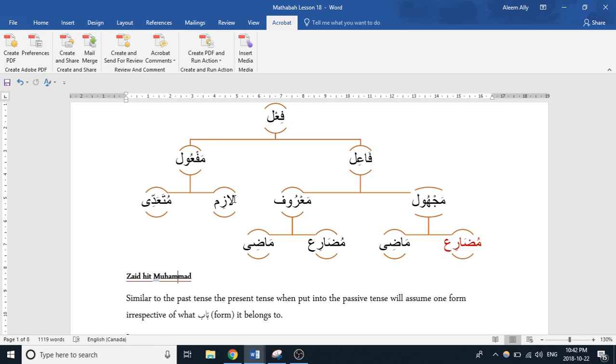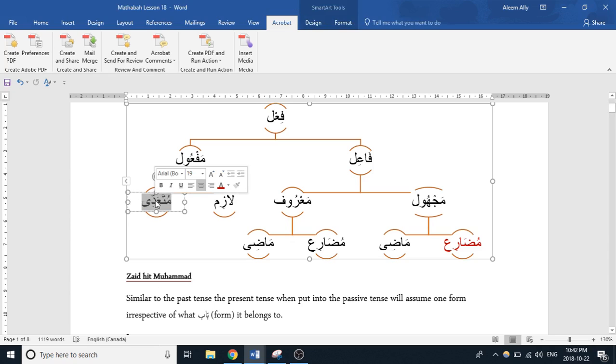So we can look at the verb such as kharaja, which means he left. In the case of he left, there's no need for an object, right? That's not going to be transferred onto an object. Somebody does the action and then it's solely done. It's independent to that individual.